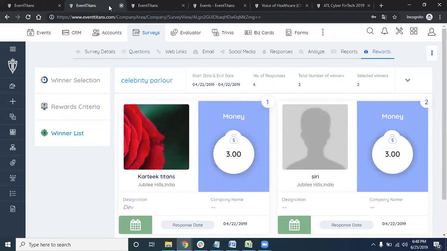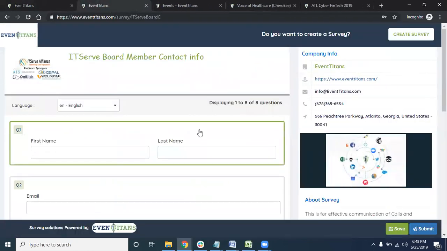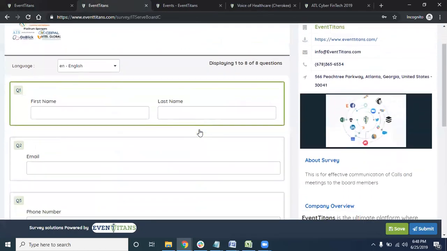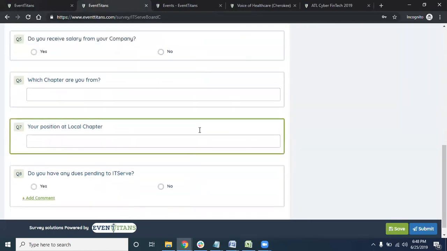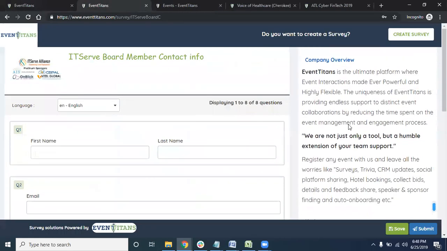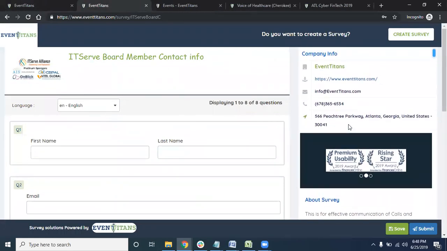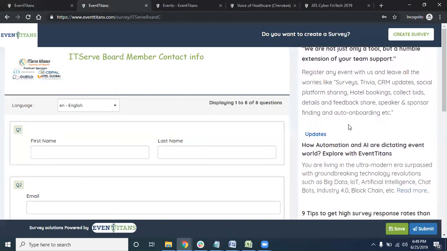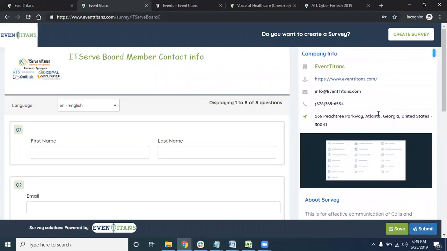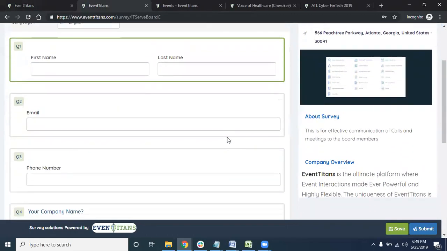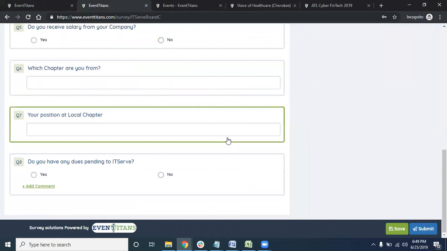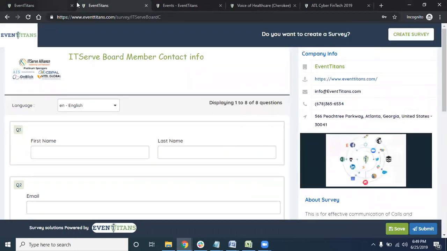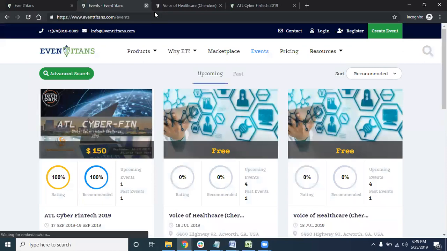Okay, so here you can see how cool the surveys look, as we designed them for this information. This is about my company over here, but you can have your own company's information. It's all done automatically. You don't have to know any coding for this. If you update it in the application, everything comes over here: the updates, the company overview and company contact information, so they know who is collecting this information. And with one click submit, the survey is created. That's how simple it is for the service.